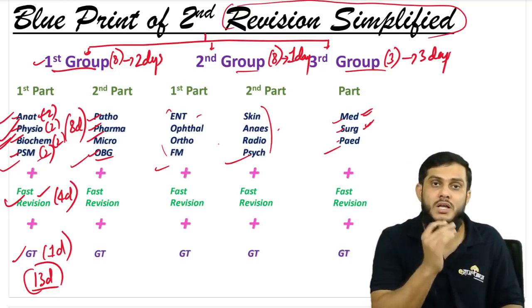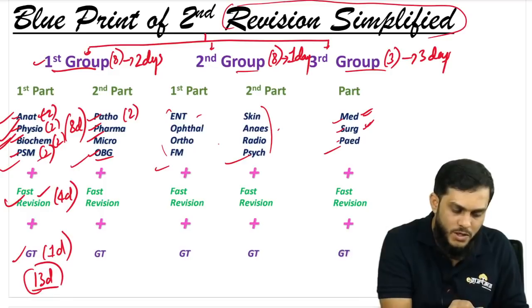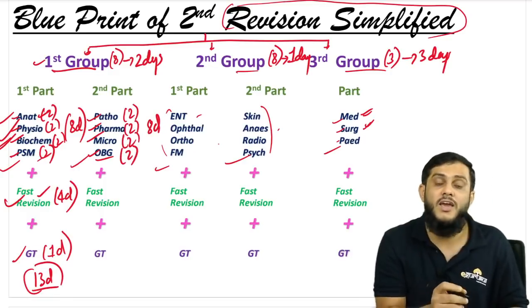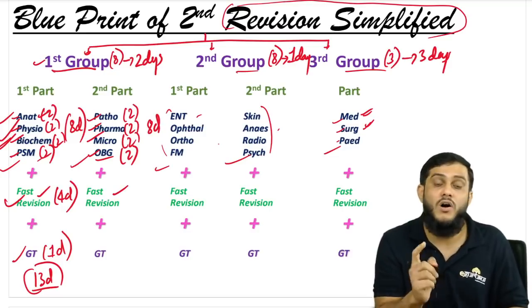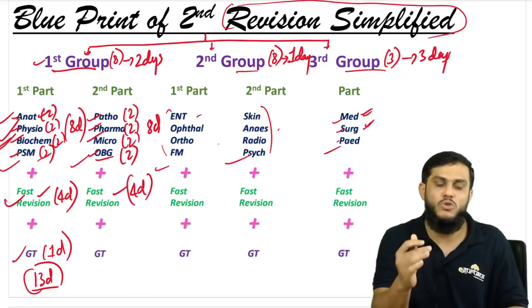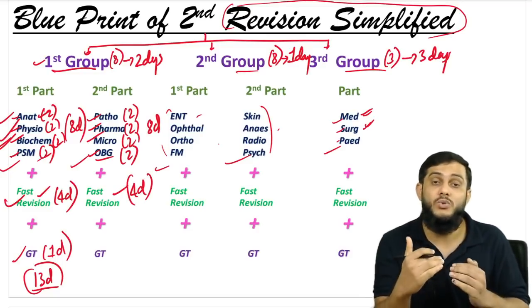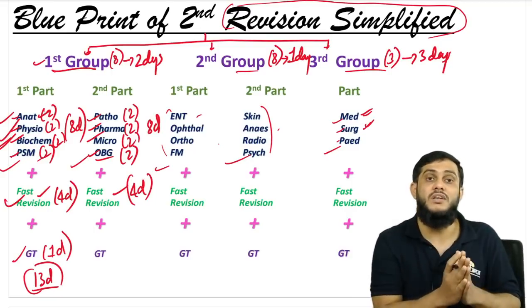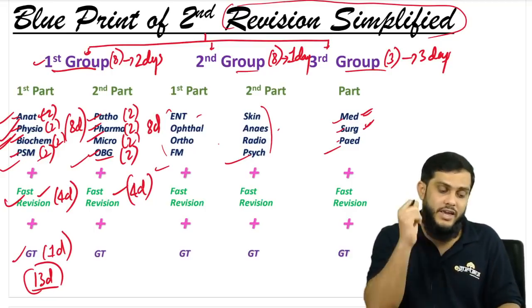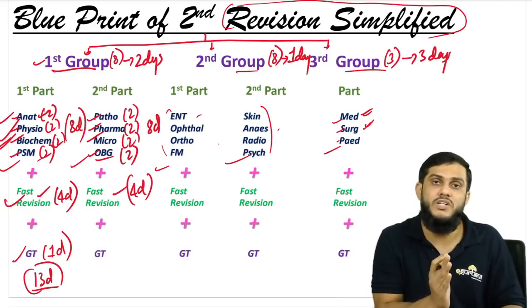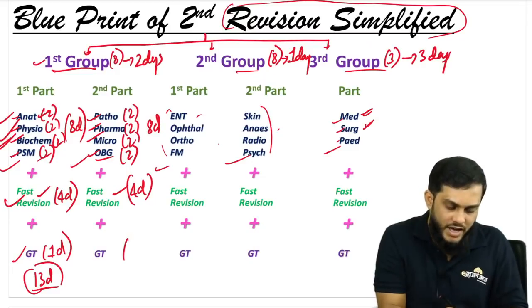Next, move on to the second 4 subjects. Again same story. So 2 days, 2 days, 2 days, 2 days, totally 8 days. Again give one fast revision of these 4 subjects. So you're spending 4 days again here, patho, pharmac, micro and OBG. Why? To develop the confidence, right? To see that you remember most of the things, to see that yes, I can do it now, I can answer all the questions coming from these topics or these subjects. So give 4 days, 12 days, again 1 day for GT.